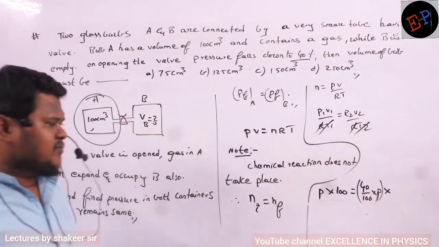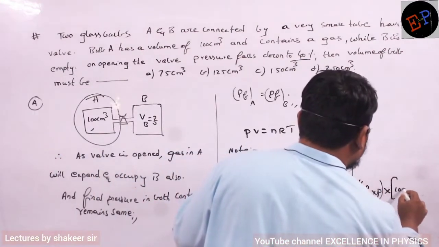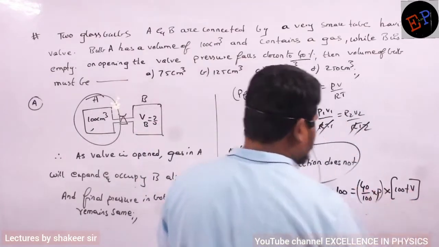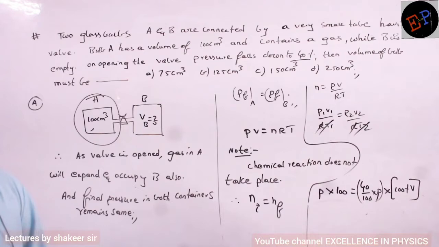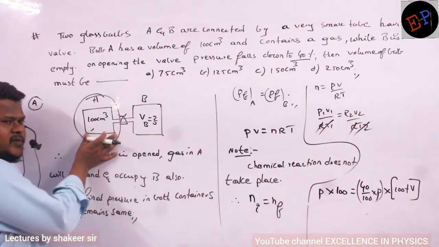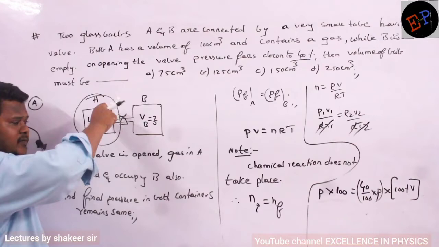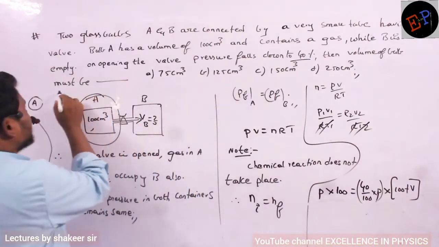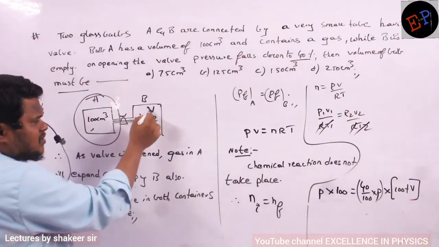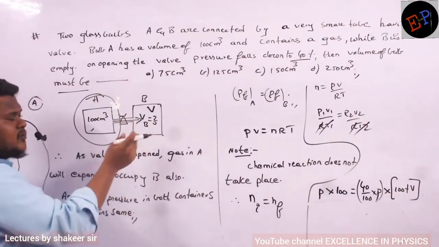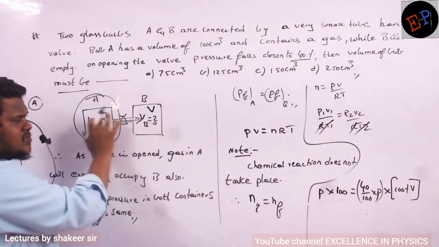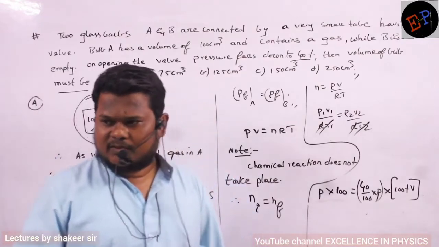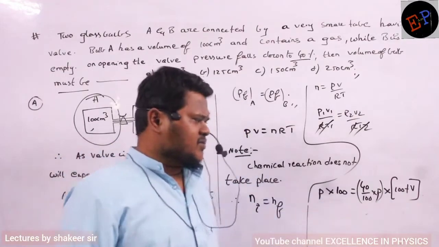So the final volume I can write as 100 plus V. The initial volume is 100 only, but when I open the valve, the gas is entering the second container also. We are asked to find the volume of the second container, so let its volume be V. Then the total volume is 100 plus V, since gas is present in all the containers. So 100 plus V becomes the final volume. Just calculate the V value from that. That is my required answer.